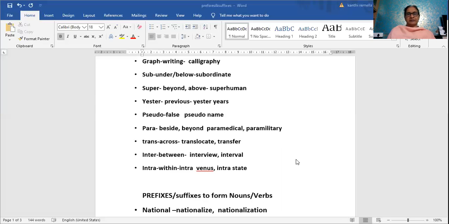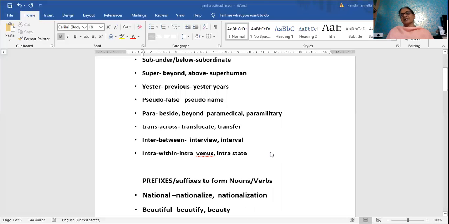Inter is between. Always remember inter means intermediate. I think that's also between your school and your graduation, which is inter. So intermediate. Inter is between. Interview is actually between you and the appointment. Your interview is a bridge to get a job, like an interval. It gives a break between the two sessions. So inter is between.